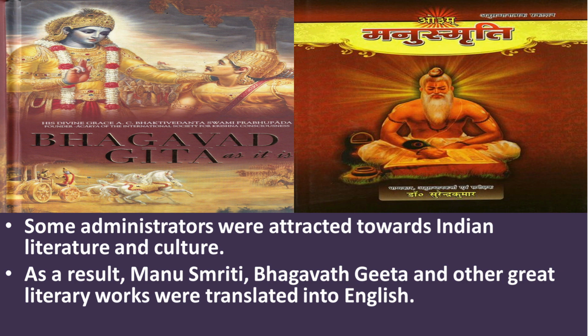As a result of this, Manusmriti, Bhagavad Gita and other great literary works of India were translated into English.